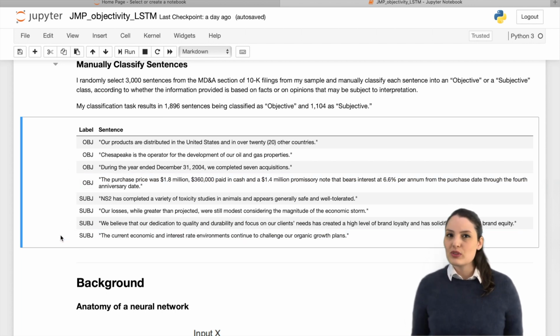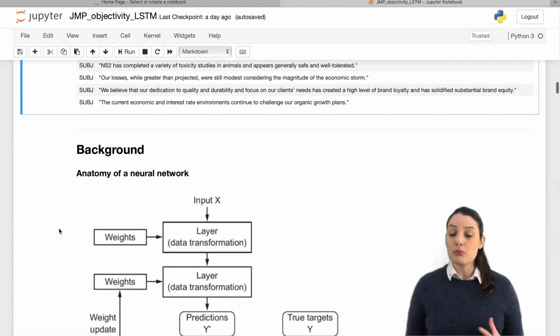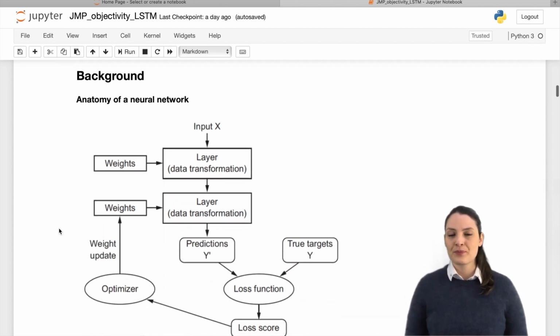Now that I have labeled data to learn from, I must decide how to analyze it. Given the recent advances in deep learning algorithms and the recent success in natural language processing, I used a neural network to analyze my data. But before getting into the details, let me give you a brief background on neural networks.